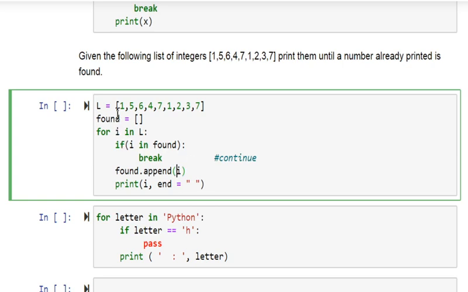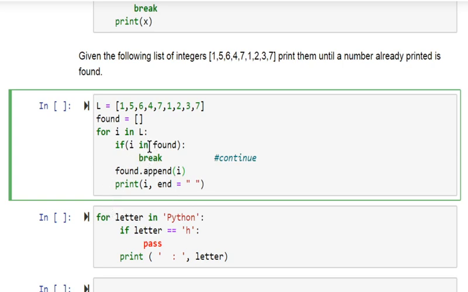Okay, so here L is a given list and found is the new empty list. Now what I am going to do is take one element from the list and check whether that particular element is in the found list. If it is found, then I just break out of the loop.